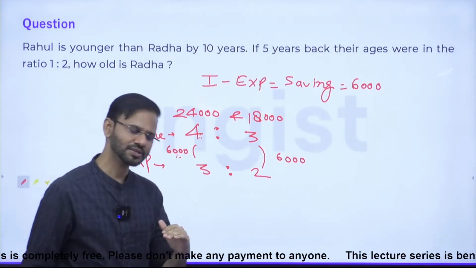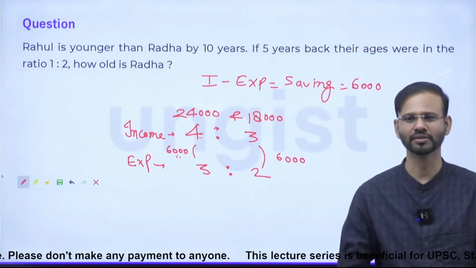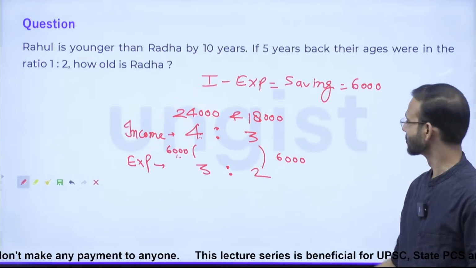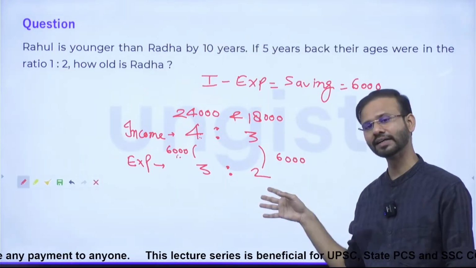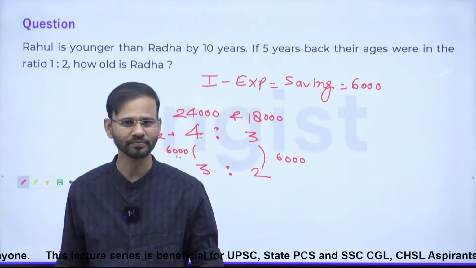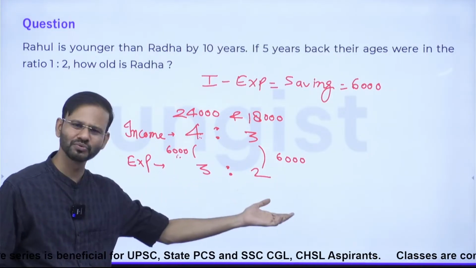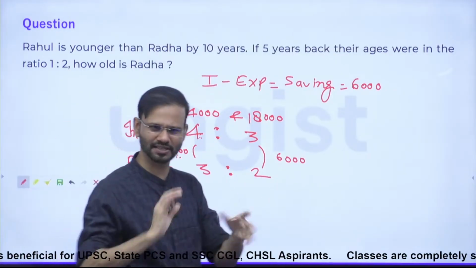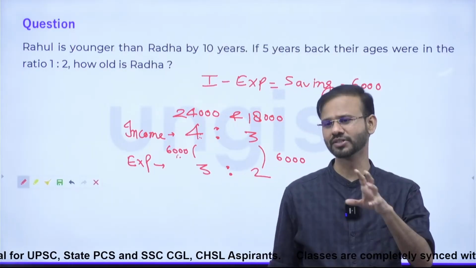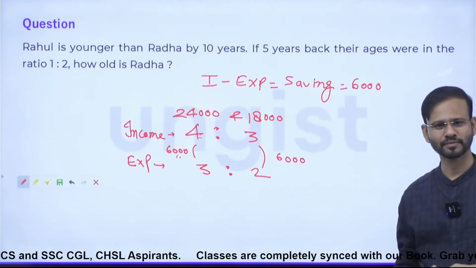Okay, everybody? You just have to figure out which question can be solved by which method. If you solve this question directly, obviously you will make two equations: income will be 4x and 3x, and 3y and 2y, then the difference, 6x, 6,000, and you will end up solving two equations. There is no point in doing that, guys.